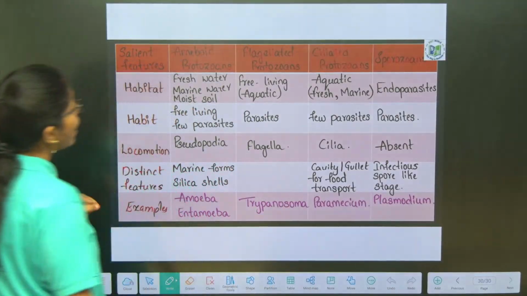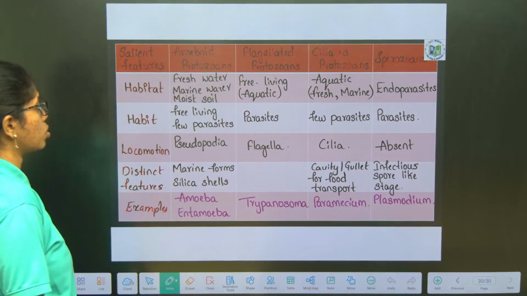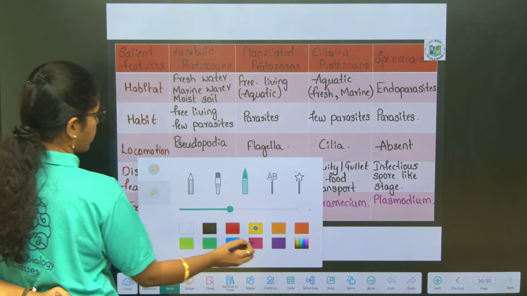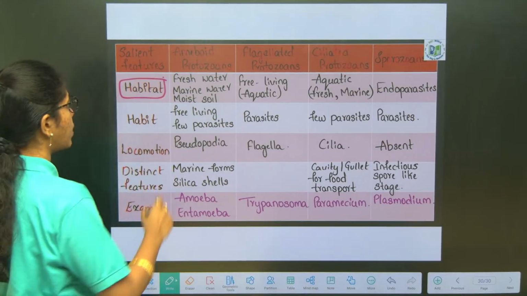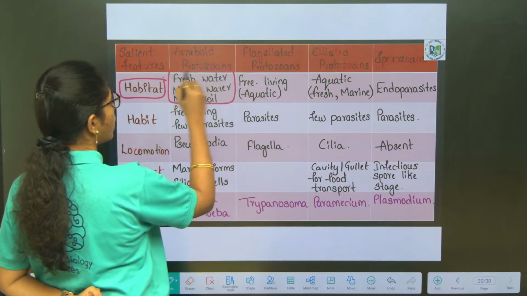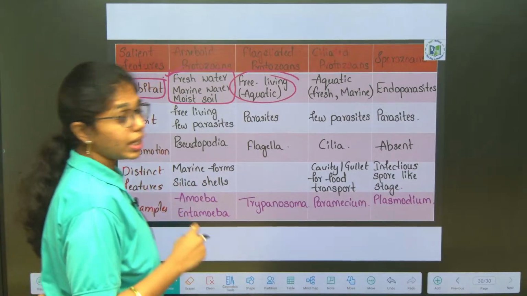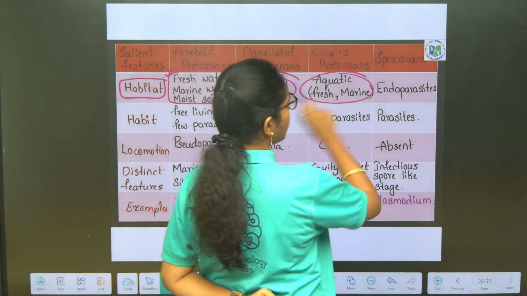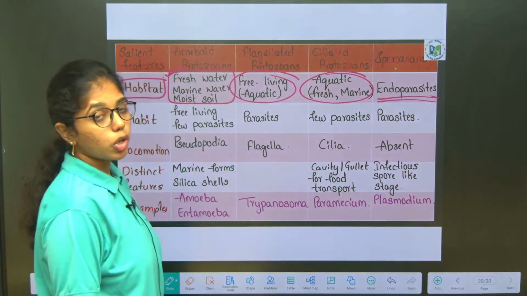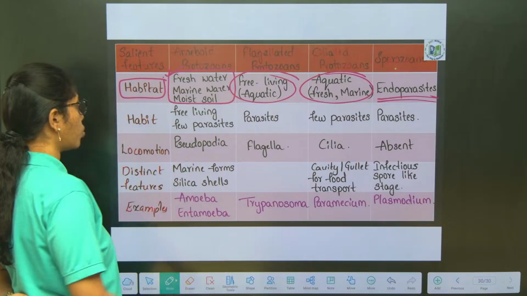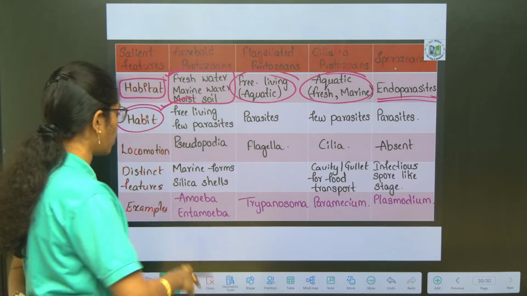Look here: amoeboid protozoans, flagellated protozoans, ciliated protozoans and sporozoans. First, habitat. Amoeboid protozoans' habitat includes fresh water, marine water and moist soil. Flagellated are free living and aquatic. Ciliated protozoans live in fresh water and marine. Sporozoans are endoparasites like Plasmodium. Habit: free living, and sporozoans are parasitic only.